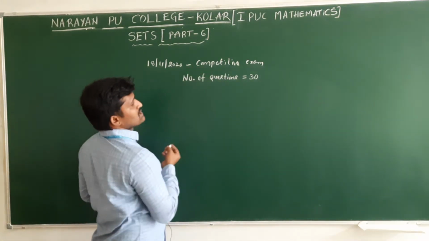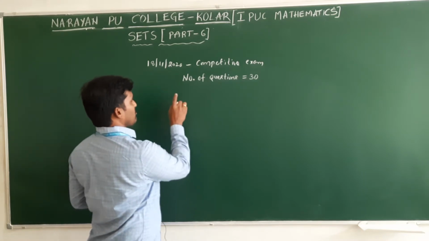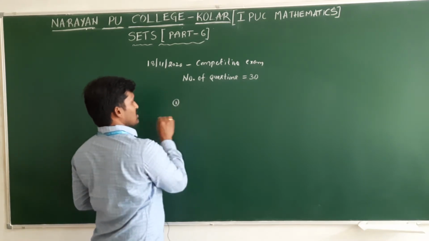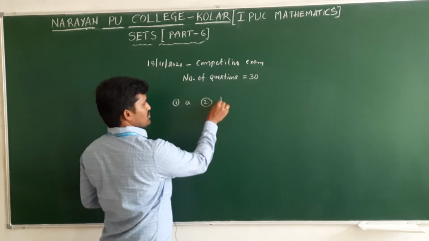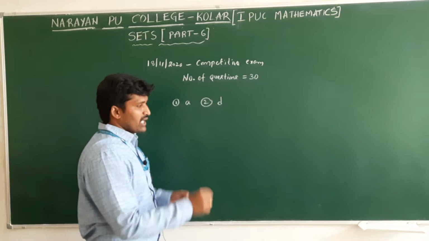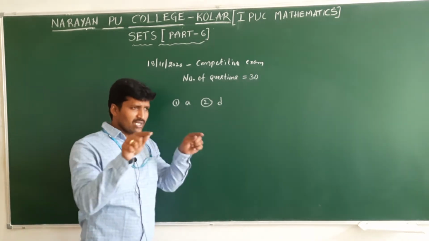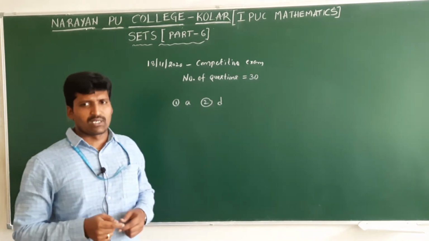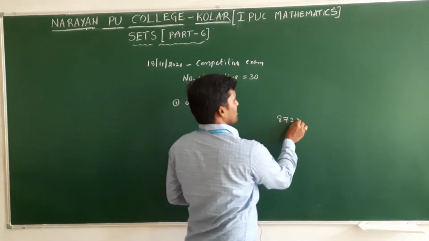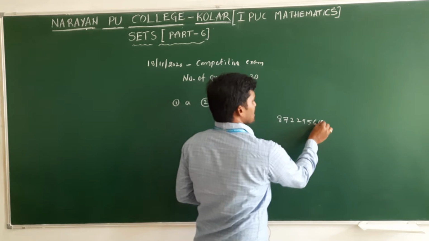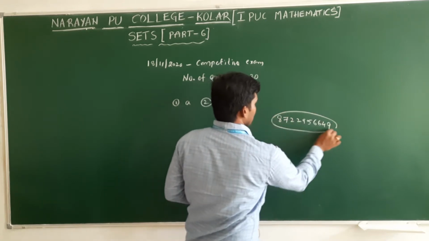How to answer the question is clear from your material. You have to write like this: question number 1, for example, option A; question number 2, if you got option D. Write it on paper, take a snap, and send it to my WhatsApp number, that is 8722956649.